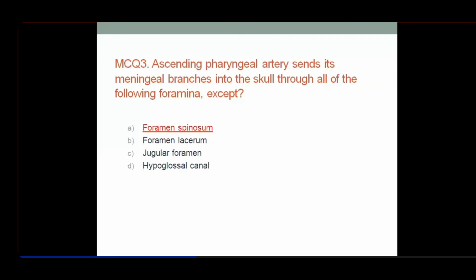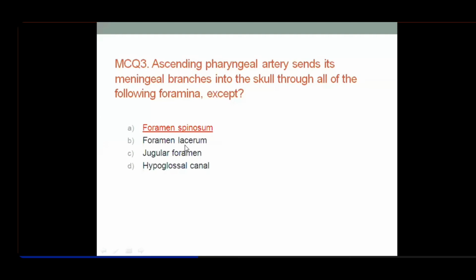The answer is foramen spinosum; it does not pass through there. Through foramen lacerum it does pass. I told you it was actually plugged with cartilage in life, and the vessels pass through it. Remember, the internal carotid artery has its course here, with the pericarotid plexus, and the greater petrosal and deep petrosal nerves were all joining here.